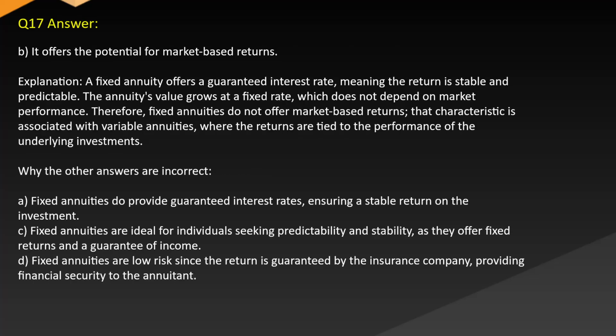Answer: B. It offers the potential for market-based returns. Explanation: a fixed annuity offers a guaranteed interest rate, meaning the return is stable and predictable. The annuity's value grows at a fixed rate, which does not depend on market performance. Therefore, fixed annuities do not offer market-based returns, and that characteristic is associated with variable annuities, where the returns are tied to the performance of the underlying investments.